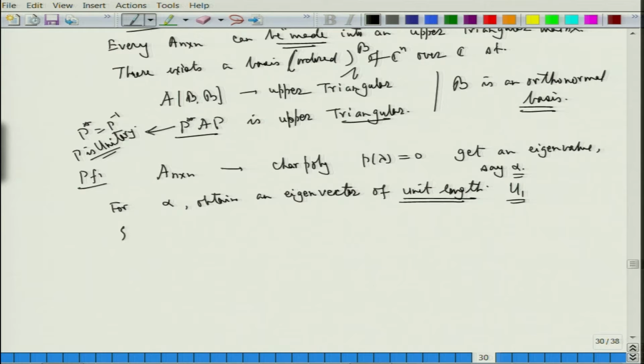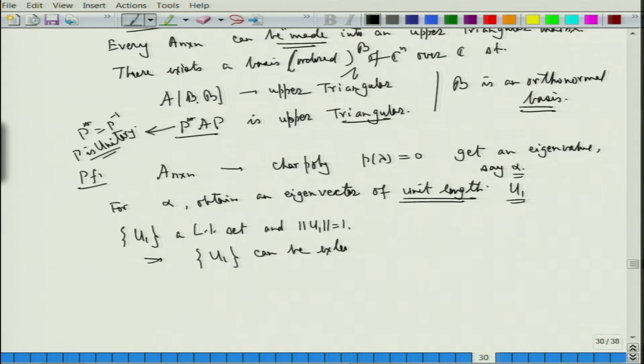So, I have this set u1, a linearly independent set, and the length of u1 is 1, fine. So, this will imply that this set can be extended to form a basis of Cn over C, fine.